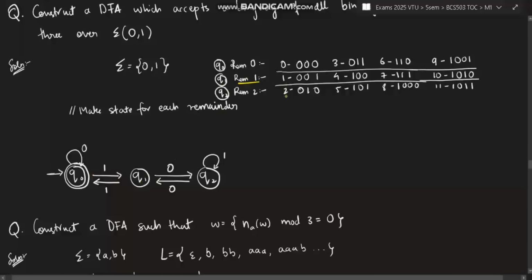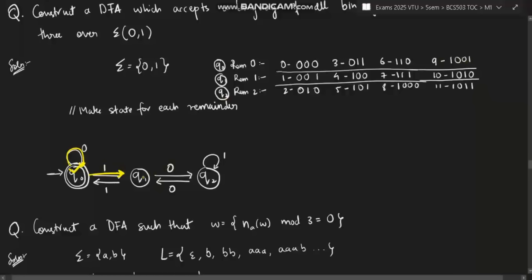Now what about 2? 2 is 0 1 0, so I take 0 here, then 1 here, and if I want to take 0 again, I'll take it to Q2. So first make Q0, Q1, Q2, and based on that, see whether you have to take 0 or 1, see this table. 001 is going to Q1, 010 is going to Q2. Like that you have to see and fill all of these until you reach 11, or even if you reach 9, you will be able to fill this whole thing.